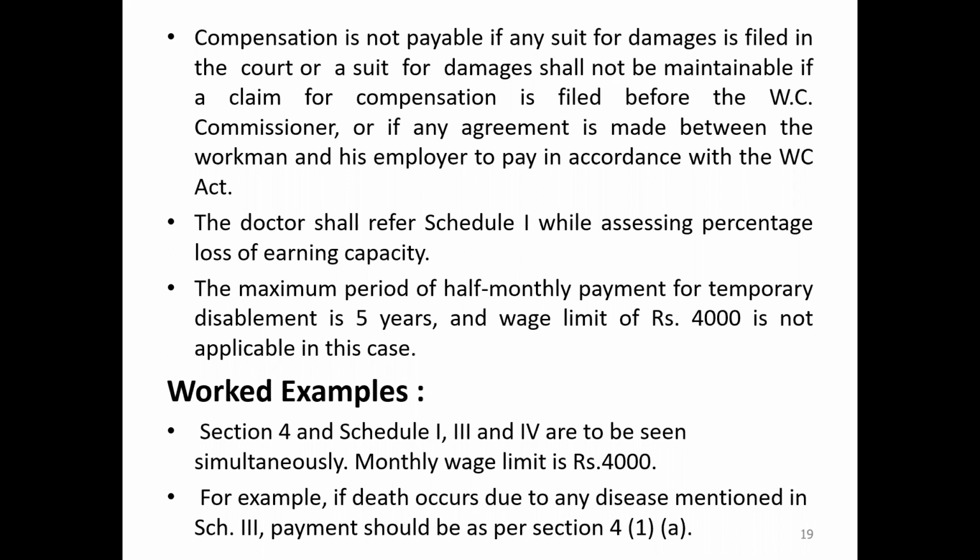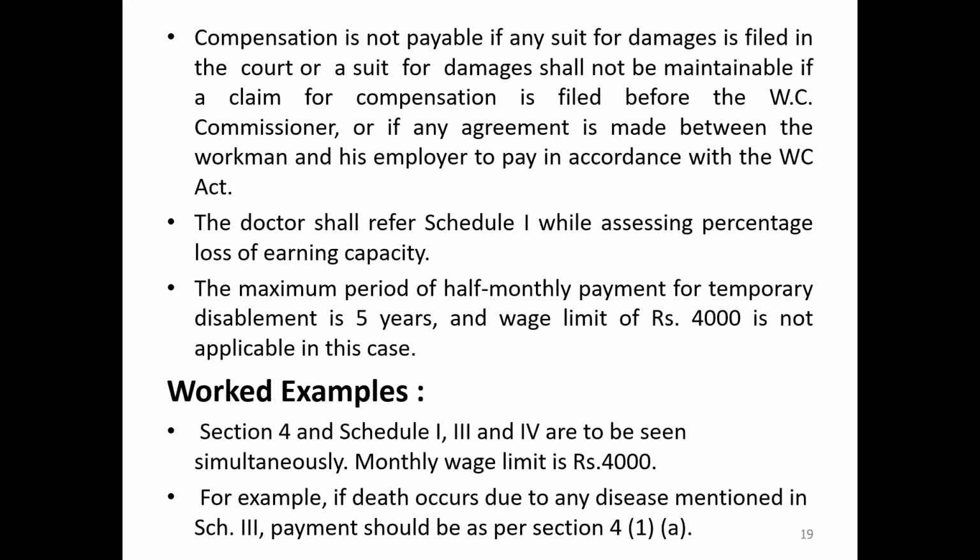The doctor shall refer Schedule 1 while assessing percentage loss of earning capacity. So we have to refer to Schedule 1 for assessing the percentage loss of earning capacity, whether it is a total permanent disablement, a partial permanent disablement, or a temporary disablement.